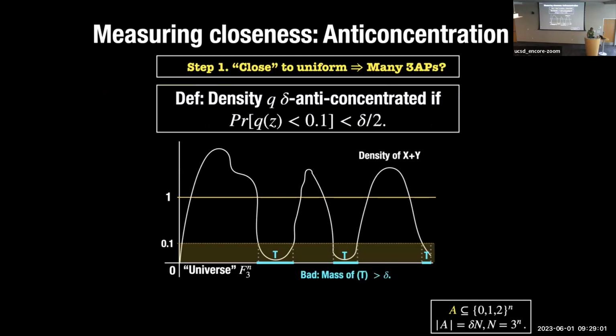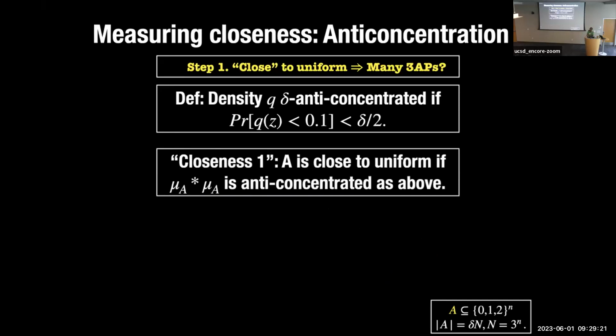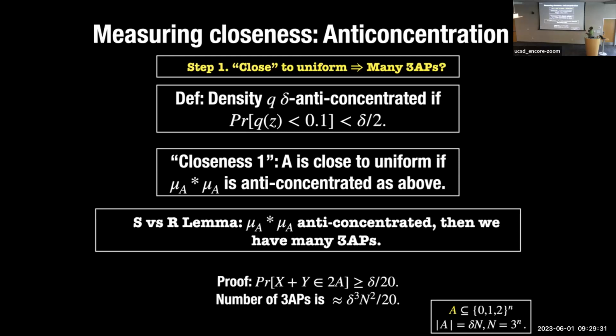Okay. So our notion of closeness is that you have your distribution X plus Y. Its average value is 1. The chance that it takes a value less than 0.1 is small. So you want it to be close to 1 always, but it's not close to 1. It's taking small values too often. That is bad for us. And that is our notion of closeness to uniform, that the density convolved with itself is anti-concentrated in this sense. Again, once you have this, almost from the definitions, you get that if you're close to uniform in this sense, then you have many 3APs.